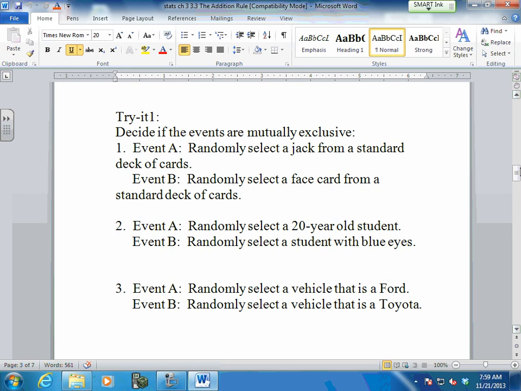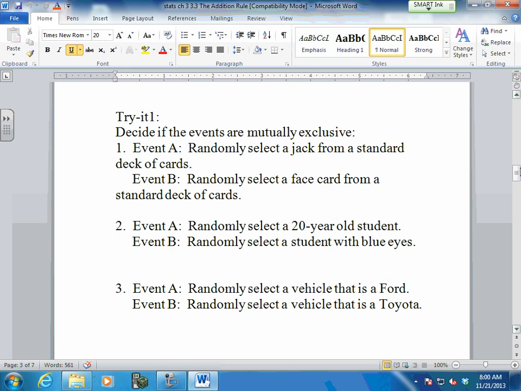Event A, randomly selected 20-year-old student. Event B, randomly selected student with blue eyes. It's mutually exclusive because they don't really have anything to do with each other. Oh, can I find a 20-year-old student that has blue eyes? Yes, you can. So then they're not mutually exclusive.